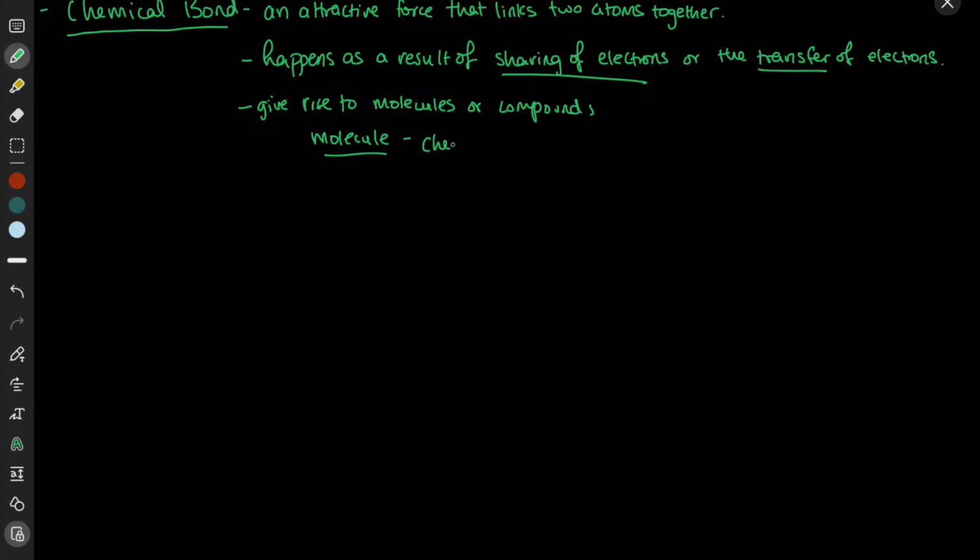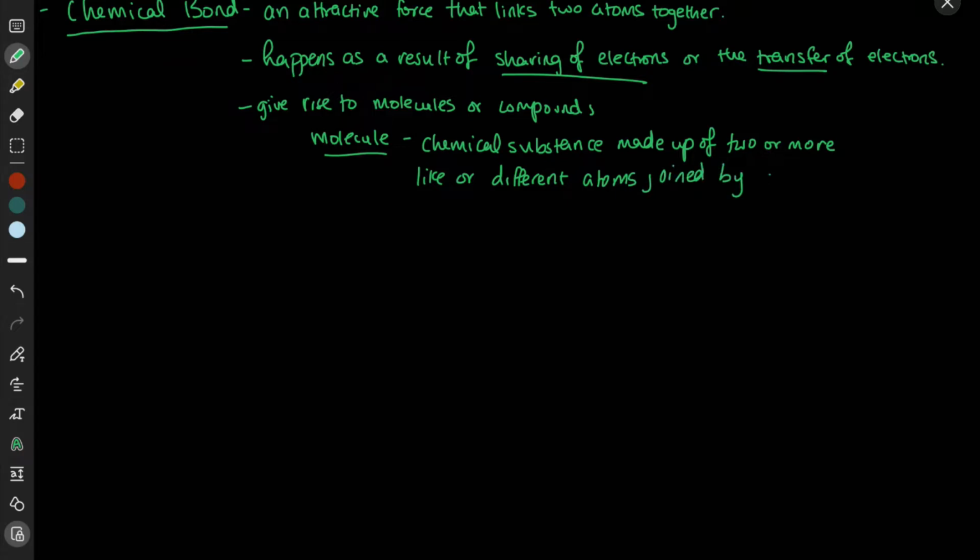So a molecule is a chemical substance made up of two or more like or different atoms joined by covalent bonds or ionic attractions.